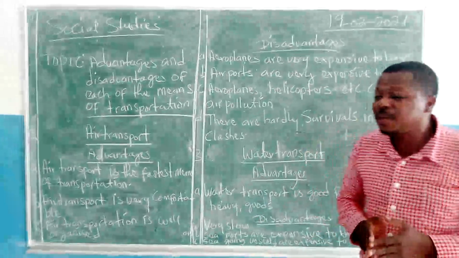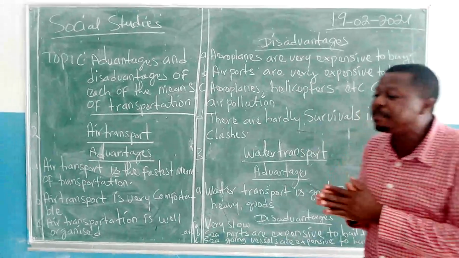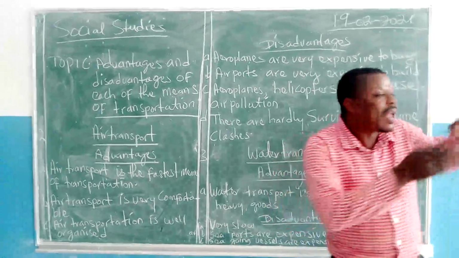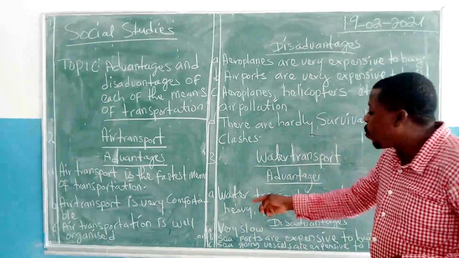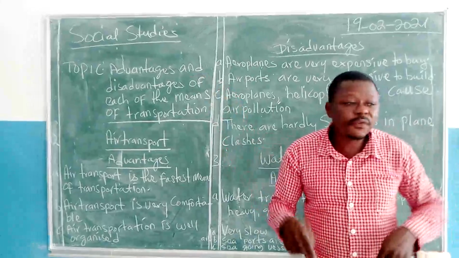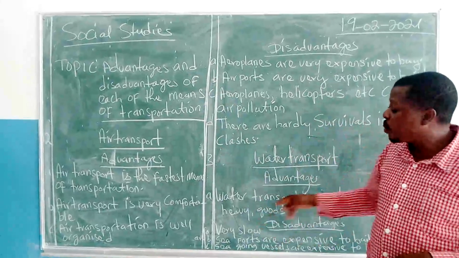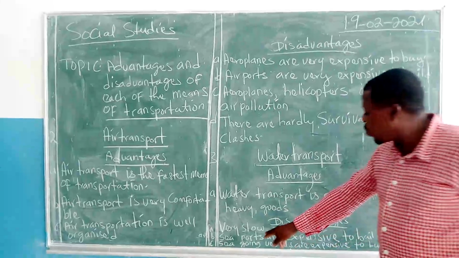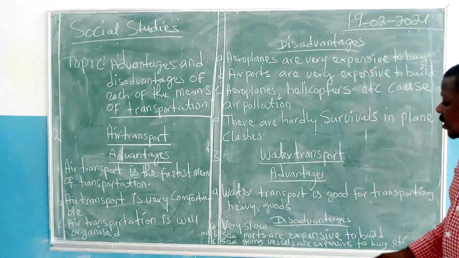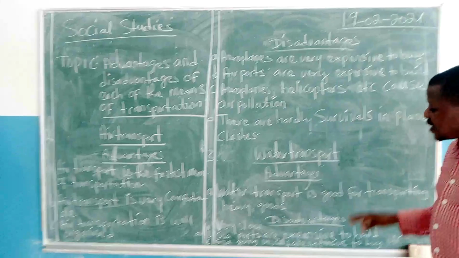But with water transport, if you decide to enter a ship and another person decides to enter a plane, both of you traveling to America the same day, the person who goes by air will arrive in hours, but the person who is going by ship might take weeks and months to get to the US. So that makes water transport very slow.